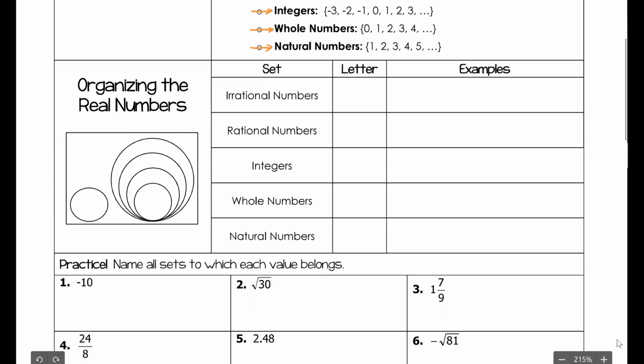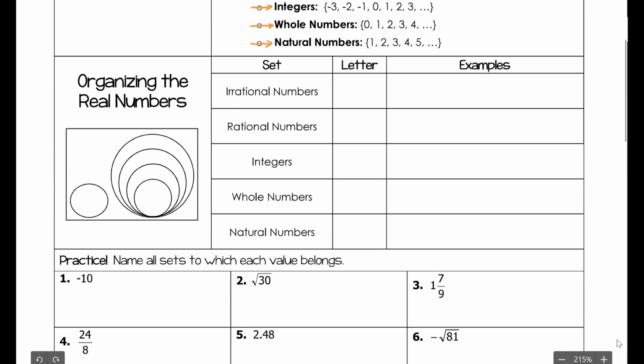So if we were to organize these sets into some kind of a chart like you see here on the left side of the screen, the rectangular field represents the real numbers. So that's everything, all those numbers that we've talked about. Within this rectangular field, we have this circle down here on the bottom left that sits out by itself. That's the irrational numbers.